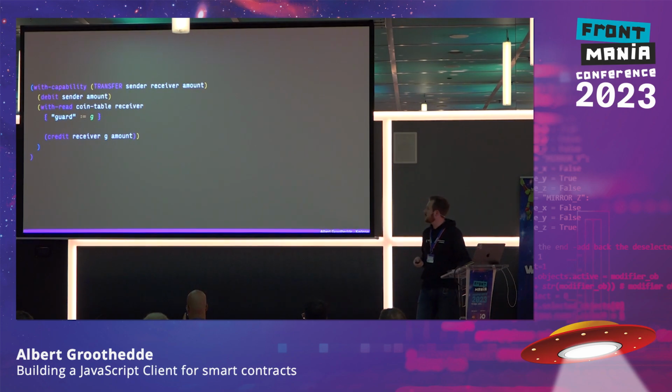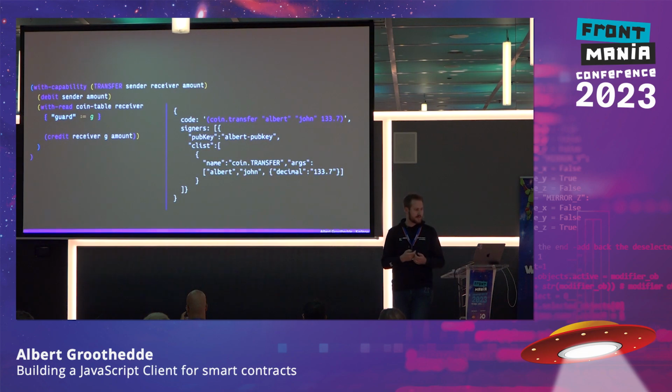So let's take a more detailed look into what a capability is. So this is actually a transfer, a transaction that we submit to the blockchain. Of course, there are some other properties, but this is the relevant part for a capability. Because it's essential to understand why we need this in order to understand what we need to create for the type definitions that we are going to make for the client.